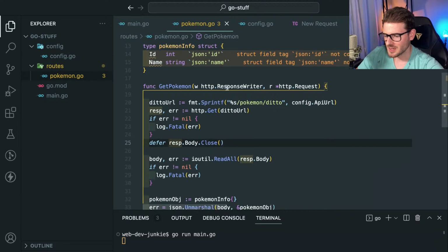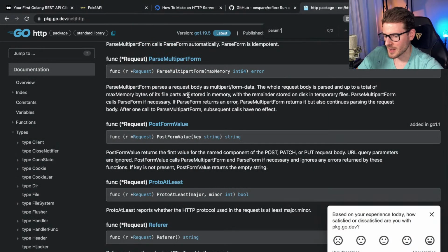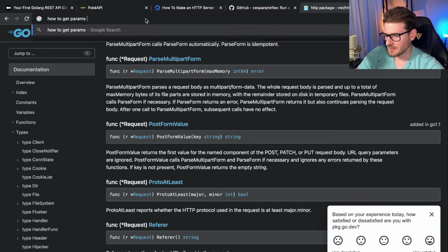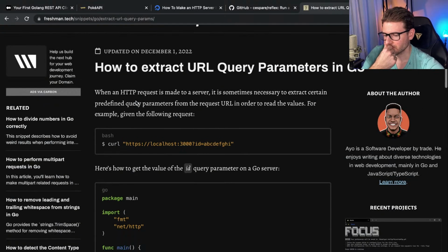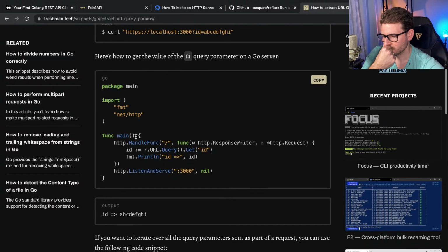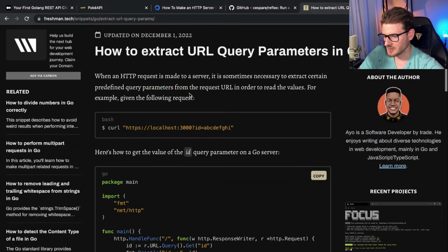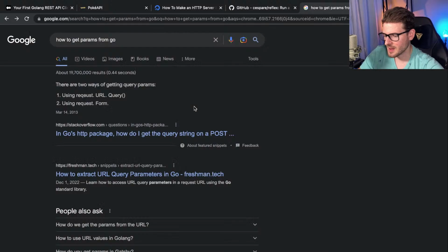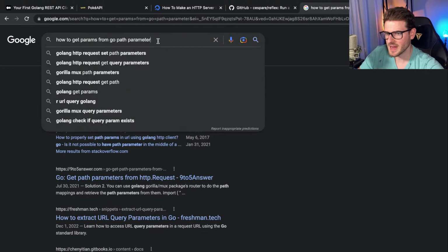But how do you actually get the parameters? I have to go and find a router package. There's a Go router package. Let's see. How to get params from Go. Request URL query get ID. So that's not a query string, but let's see if there's a... yeah, that's for a query string. Okay, I'm actually looking for a path parameter. Someone said there's a router package or a routes package.